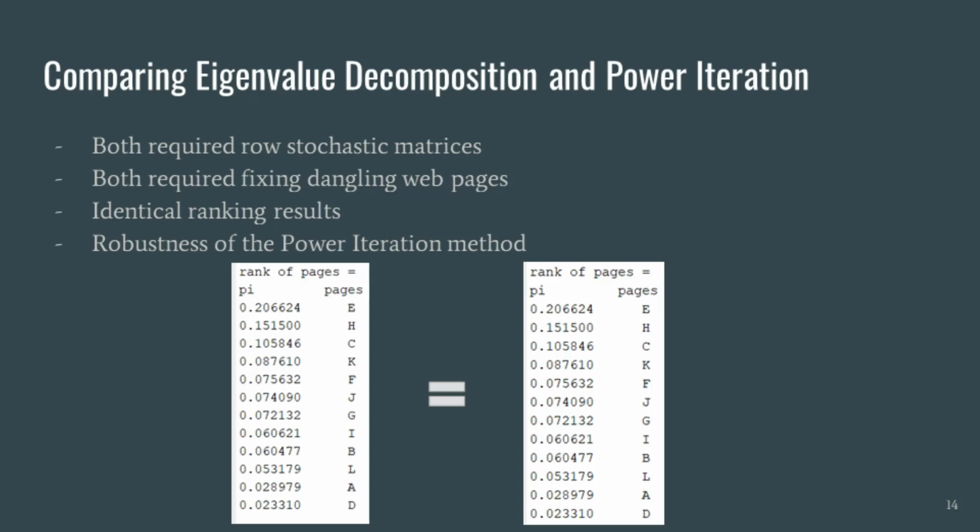Another thing to notice for the power iteration method is that you can play around with the settings of the algorithm. In our example, our initial pi vector was simply 1 over n for each entry of the vector. You could potentially play around with this starting point, while of course maintaining its normalization. Another factor you could change with the power iteration method is the number of iterations. This will depend on the tolerance you choose.